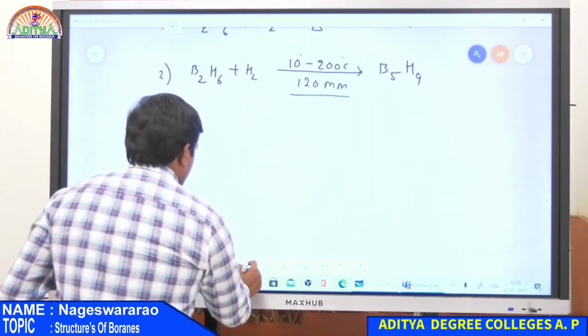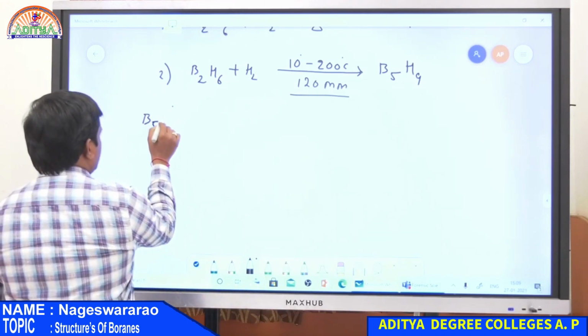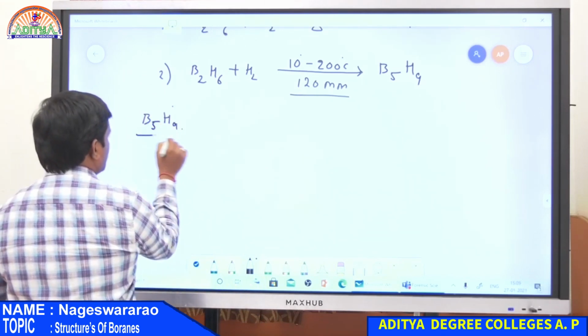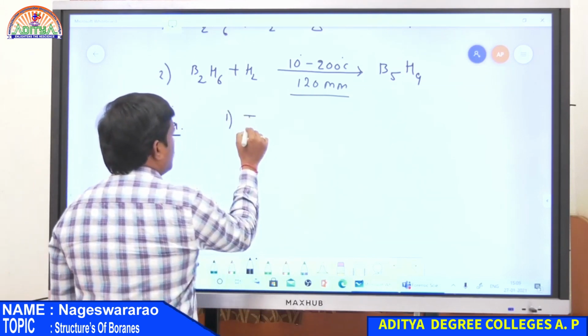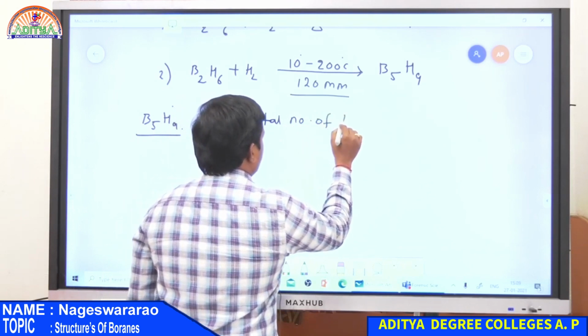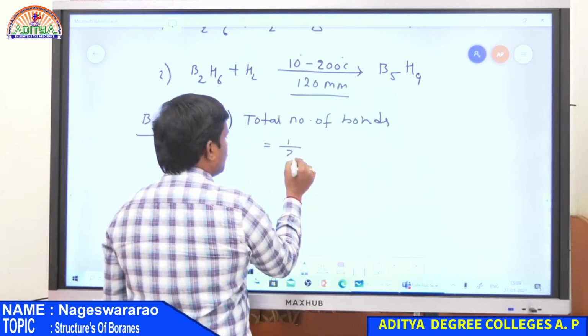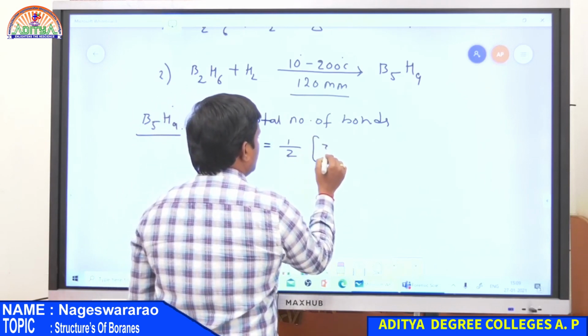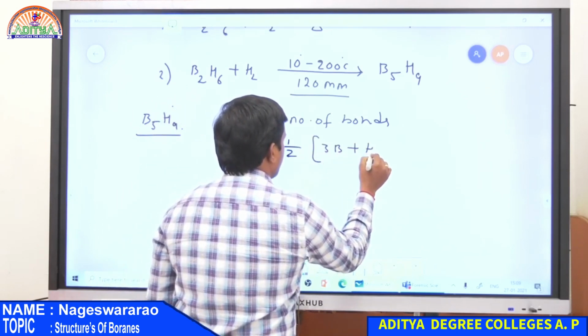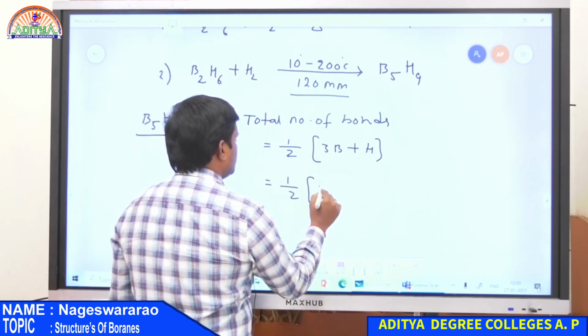Now structure. Before going to structure, again calculate the number of bonds for B5H9. First, total number of bonds is equal to (3B plus H) by 2.